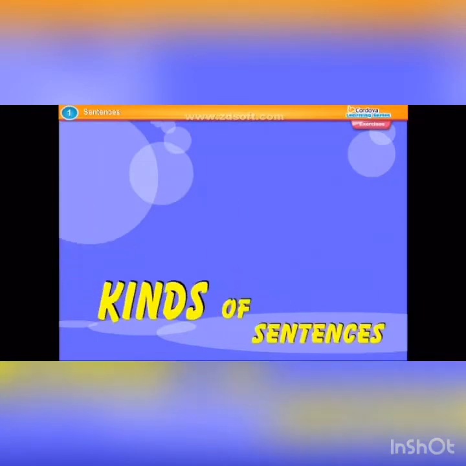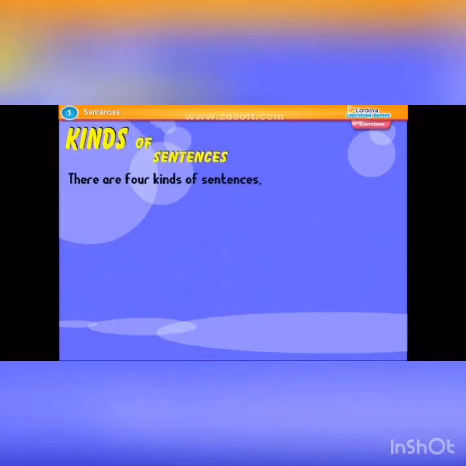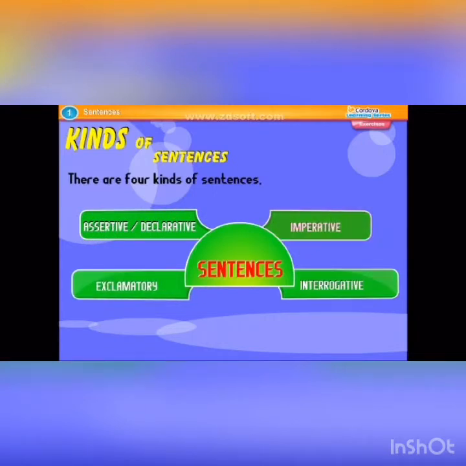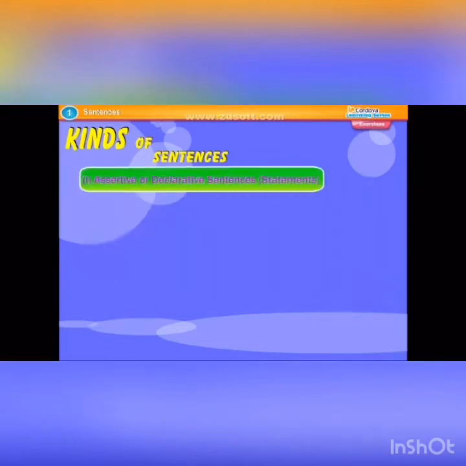Kinds of sentences. There are 4 kinds of sentences: assertive or declarative, exclamatory, imperative, interrogative. Assertive or declarative sentences, statements.